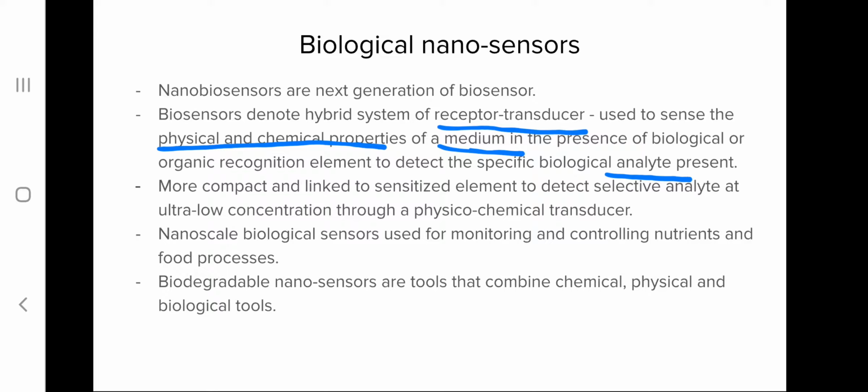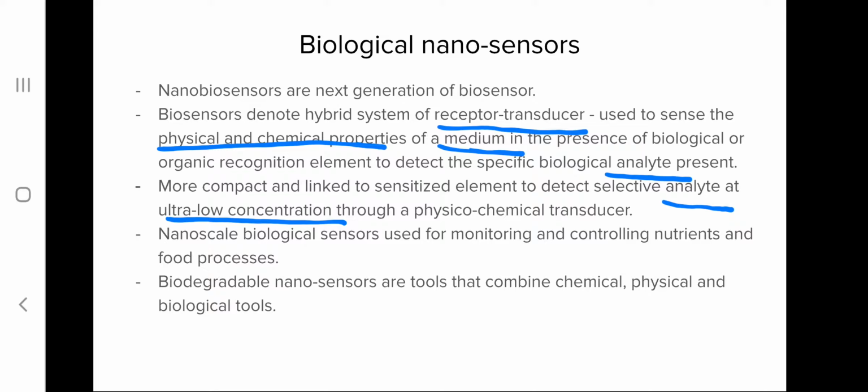And these nanobiosensors are more compact, and one of the major advantages of this nanobiosensor is that the analyte can be detected in ultra low concentrations. So even if the analyte, or what we are trying to analyze, is present in very low concentration, we can detect it using a nanobiosensor.